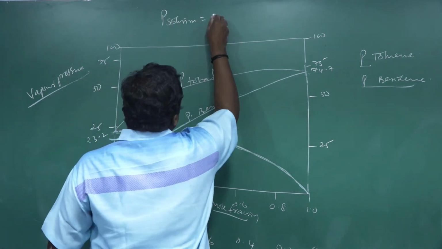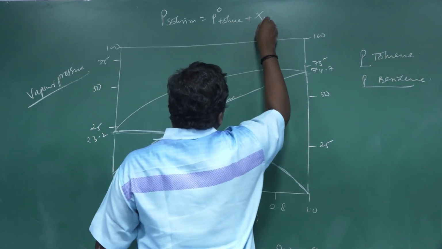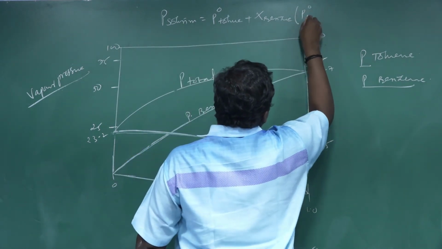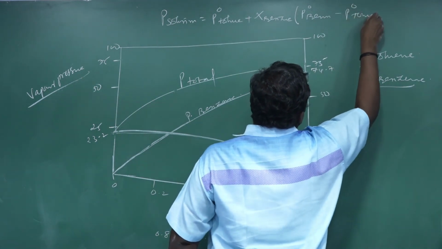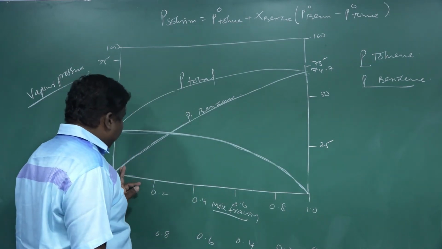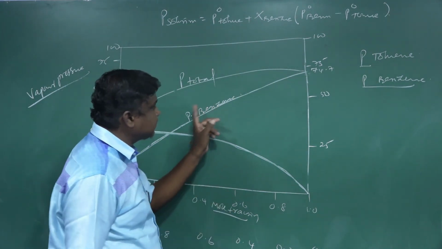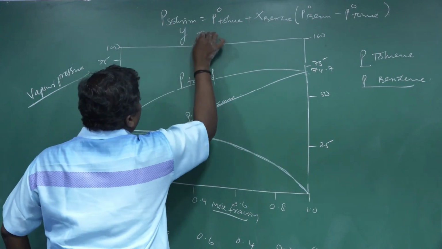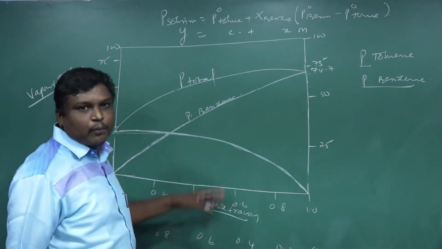Finally, we conclude that the pressure of the solution is equal to P naught toluene plus the mole fraction of benzene times (P naught benzene minus P naught toluene). So the vapor pressure increases with increasing mole fraction. It is a straight line, following the straight line formula y equals mx plus c.